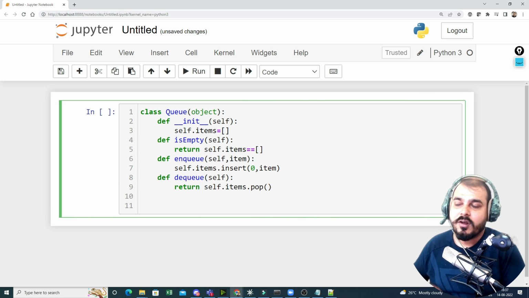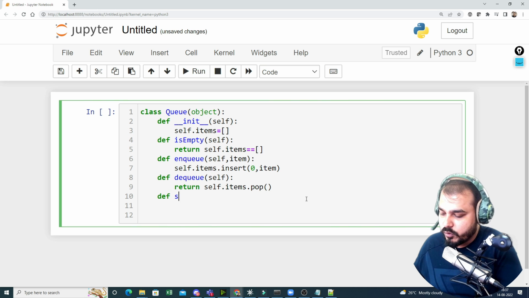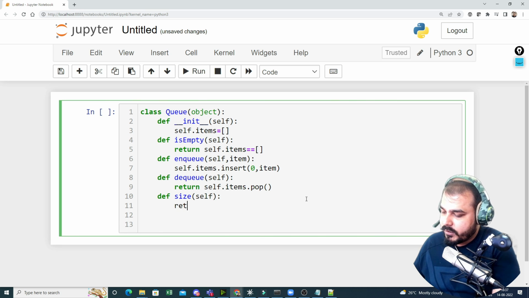Pop will make sure that it always removes the elements from the top. And then finally, you can also define size as a function to show you the size of the queue. So here I'm just going to say self, and I will return the length of self.items.